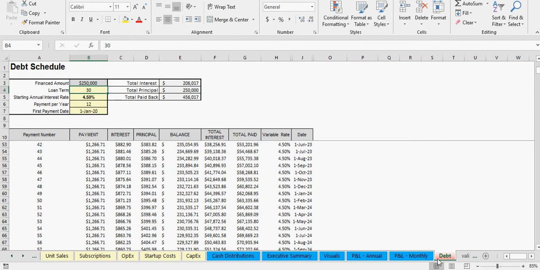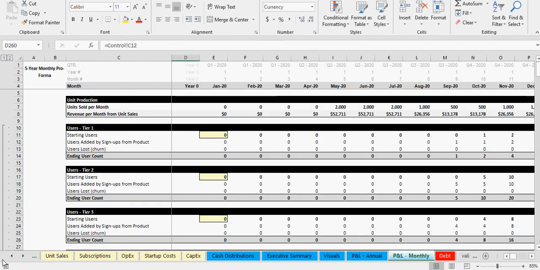We went over the debt tab, so that's everything. All right, so that wasn't too bad.